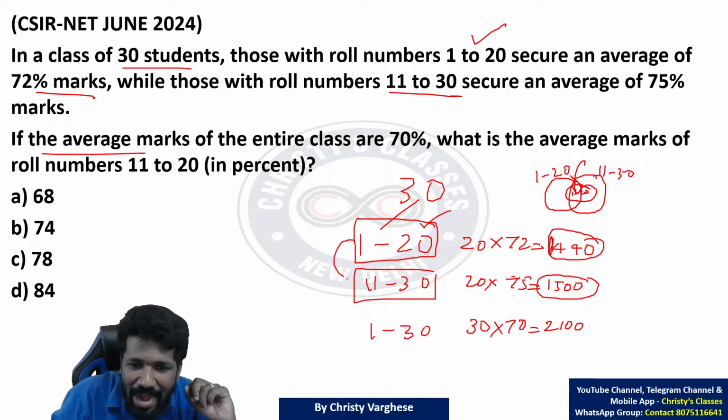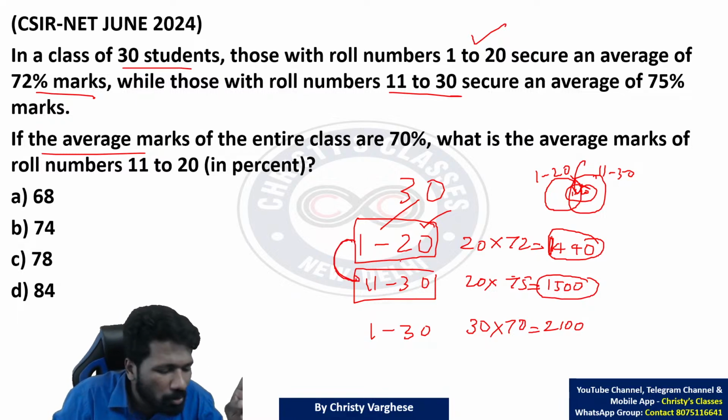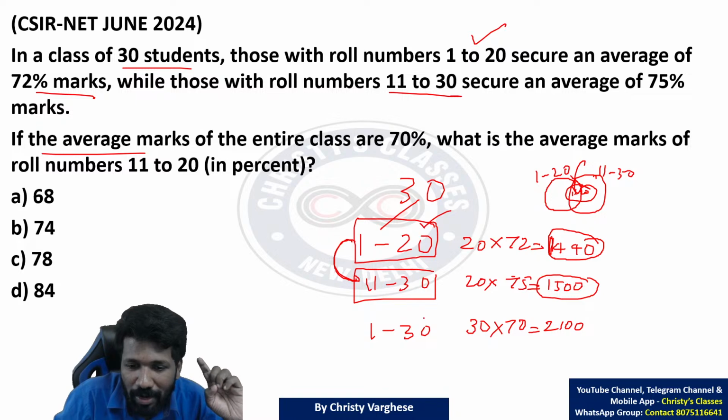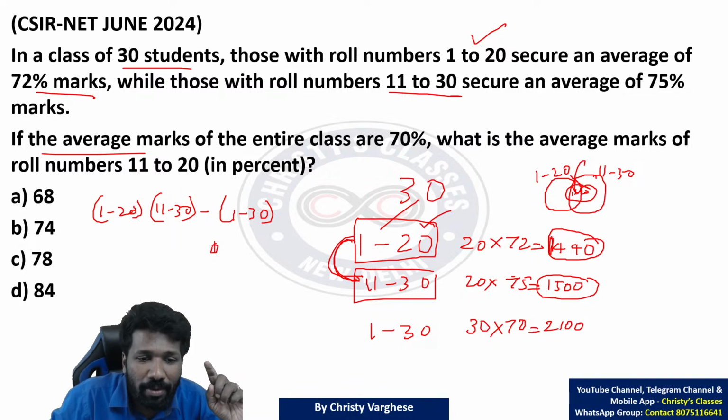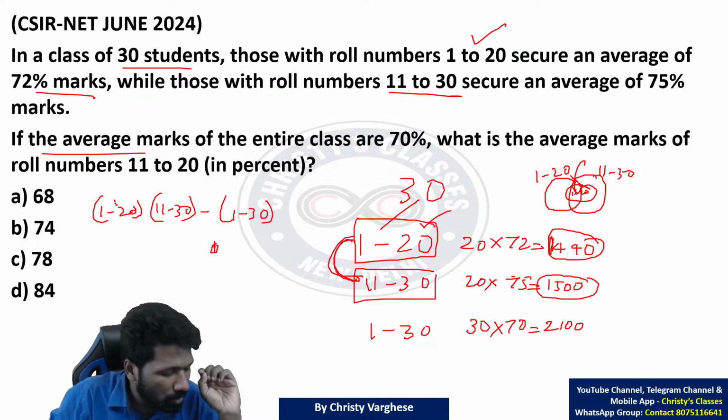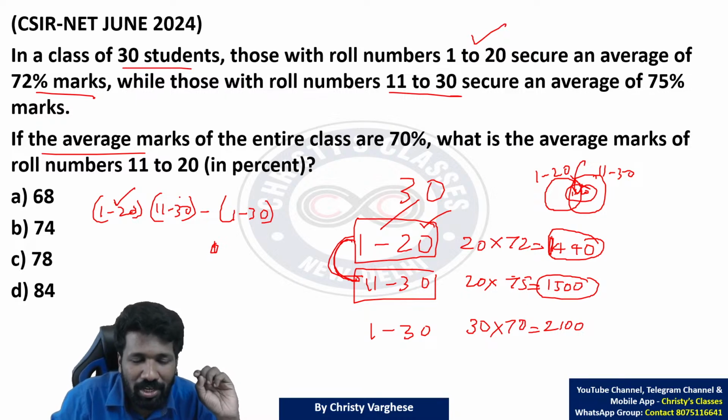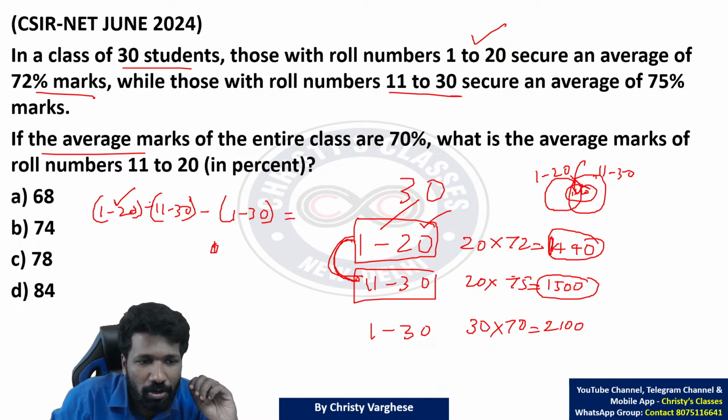Now look at this. These two sets have this intersection region, which means if you add these two, 11 to 20 is added 2 times. If you add 1 to 20 with 11 to 30, you are getting 11 to 20 two times. Now if we subtract 1 to 30 from this, only 11 to 20 will remain, because 1 to 10 was there once, 21 to 30 was there once, but 11 to 20 came twice. So if you do this process, 1 to 20 plus 11 to 30 minus 1 to 30, that is the same as the previous question.